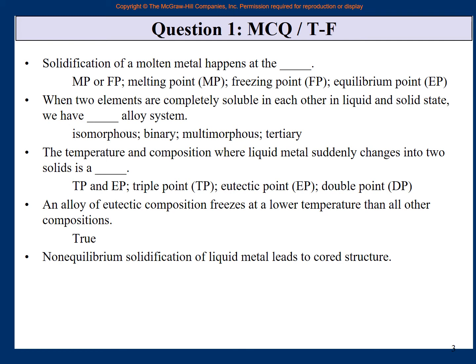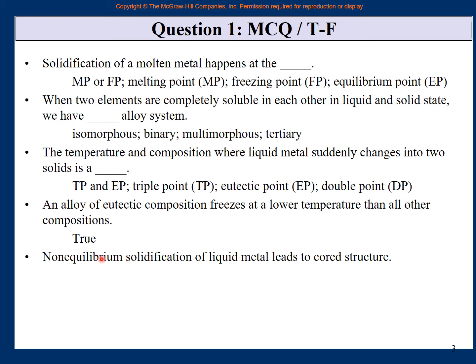It was liquid, then all of the liquid is slowly changing to alpha and so on. Cores means at certain points something is not uniform. The rest of it is alpha. But this small core here is something else. That happens only if it is faster cooling at a non-homogeneous rate. So this is called non-equilibrium solidification.